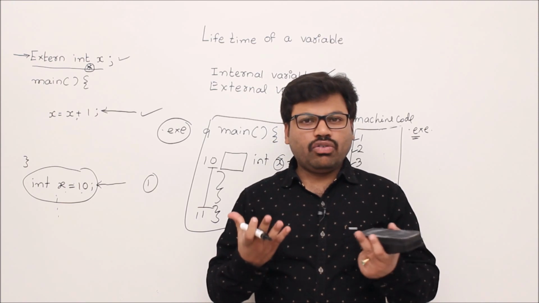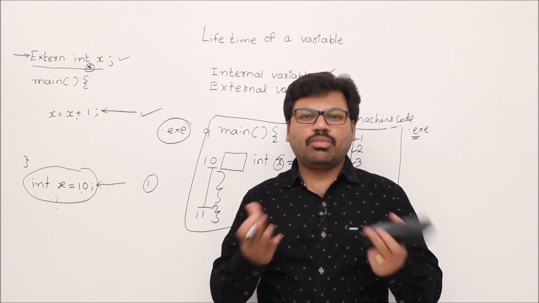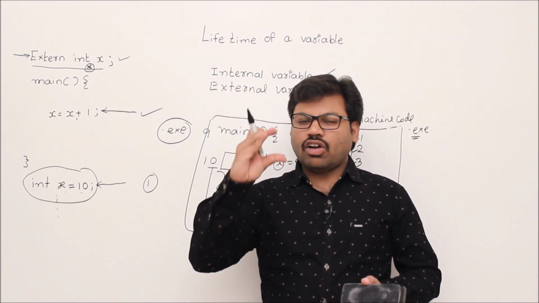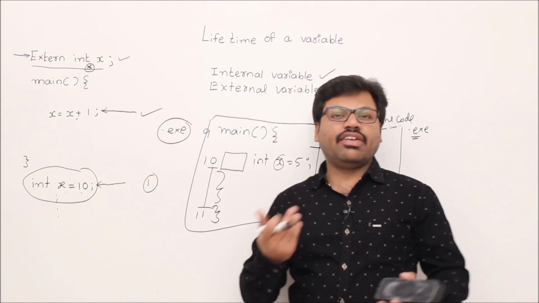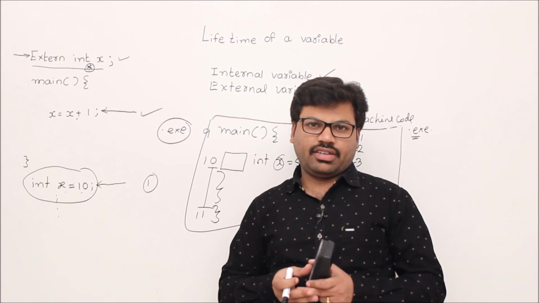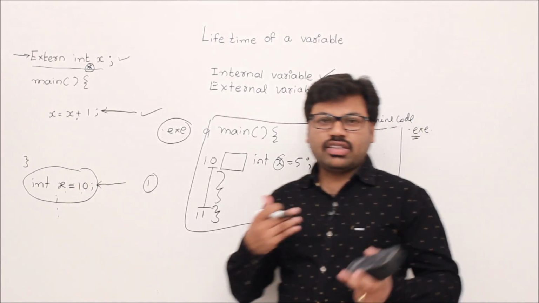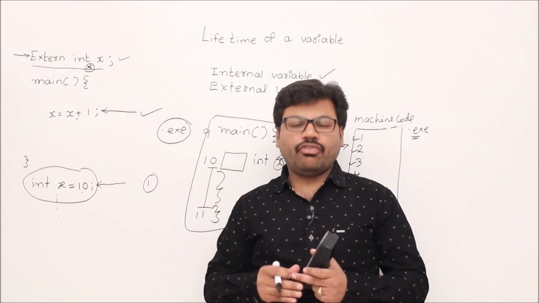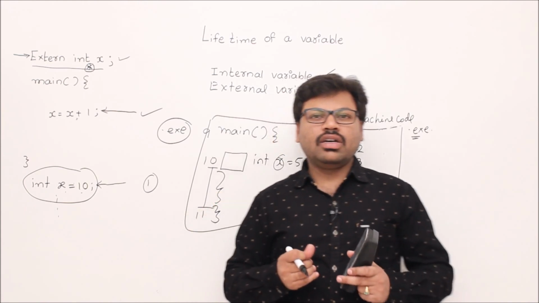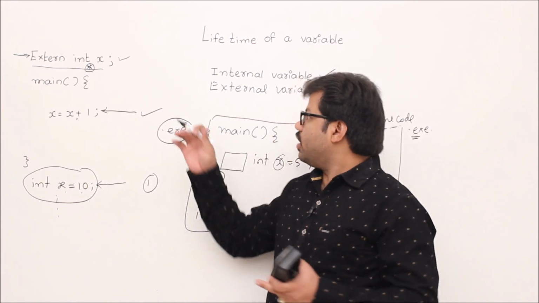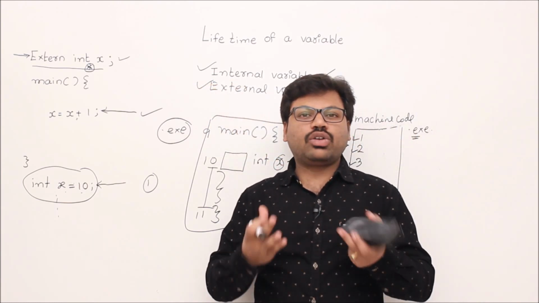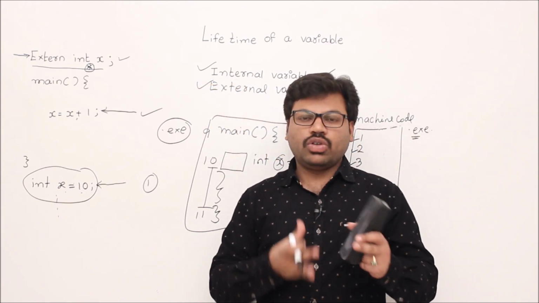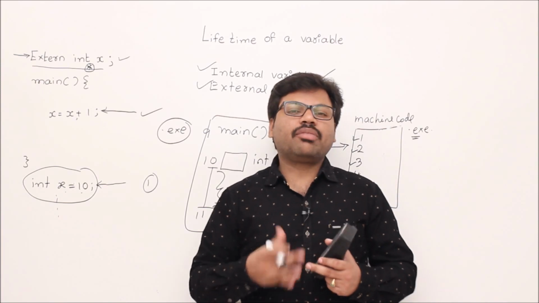But generally, given a program, I want to put some rules in such a way that I can automatically decide the lifetime of each and every variable in a simpler way. That means I don't want to examine the total program. Without examining it, just by knowing whether a variable is an internal variable or an external variable, I would like to fix some lifetime for each variable.